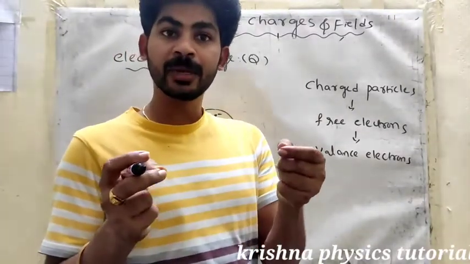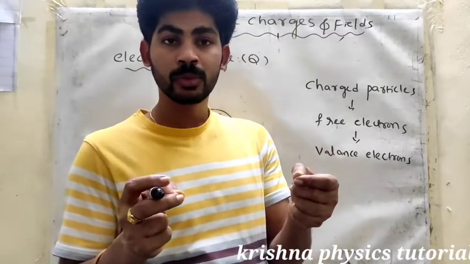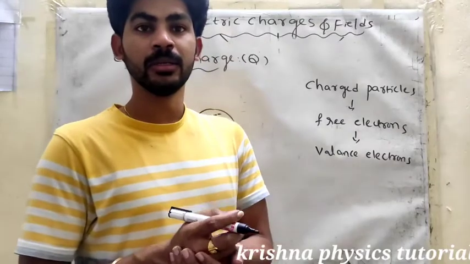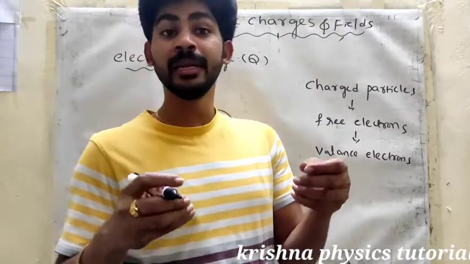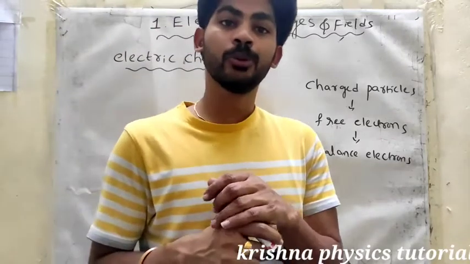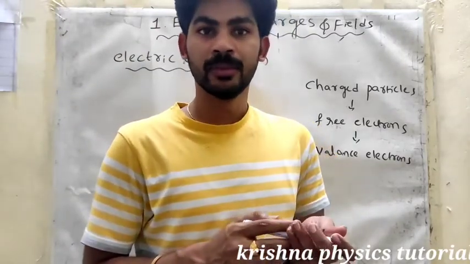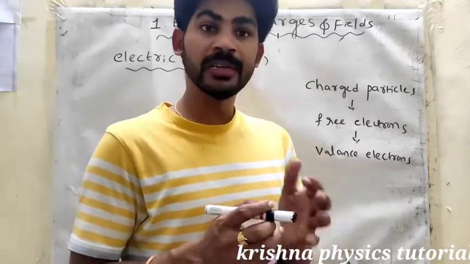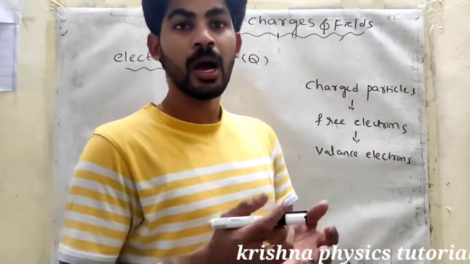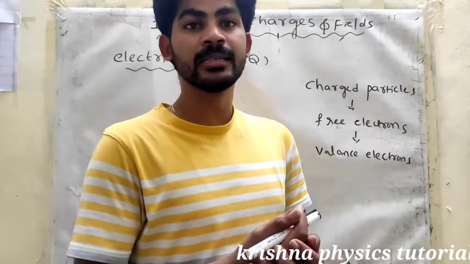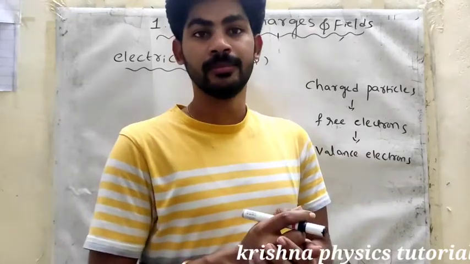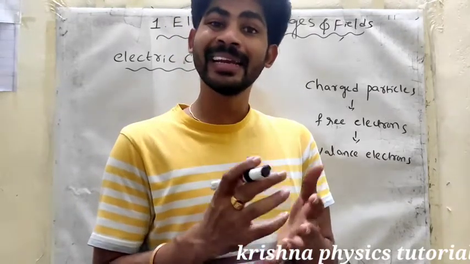The copper wire is made up of millions of atoms, and those millions of atoms have millions of free electrons. Those free electrons produce the charge. Can you understand the meaning of charge now? They are available because they are loosely bound, not tightly bound.